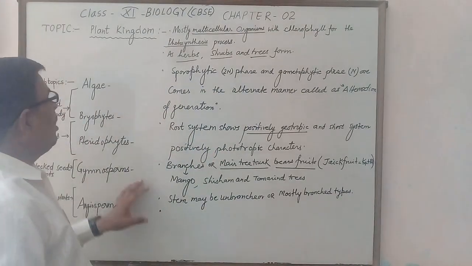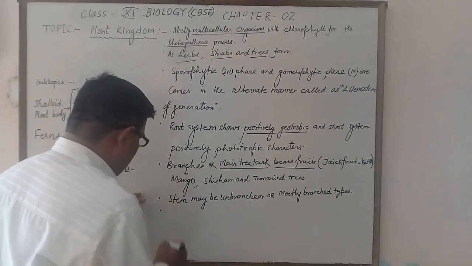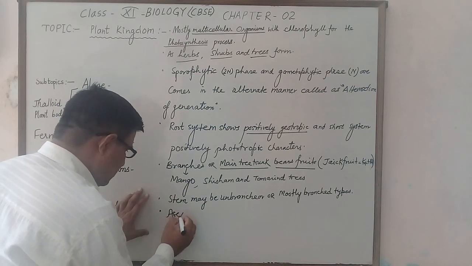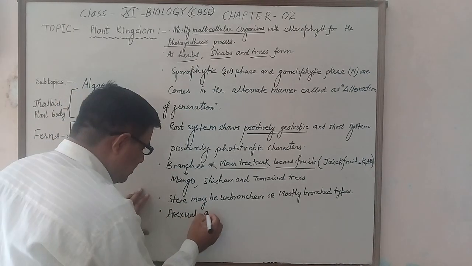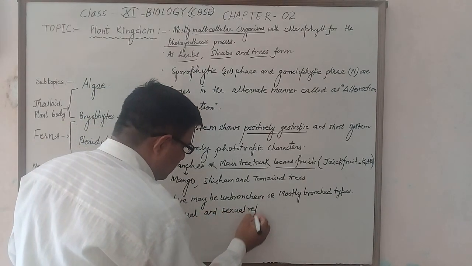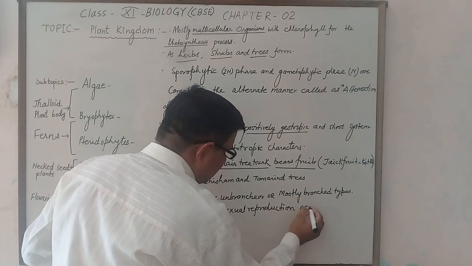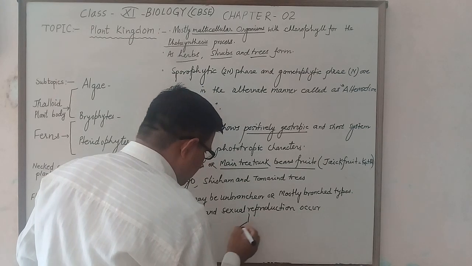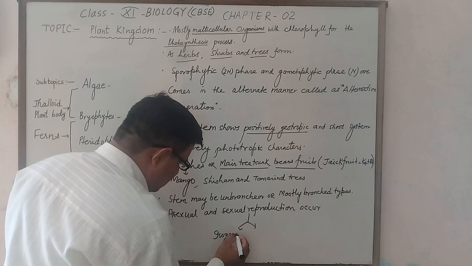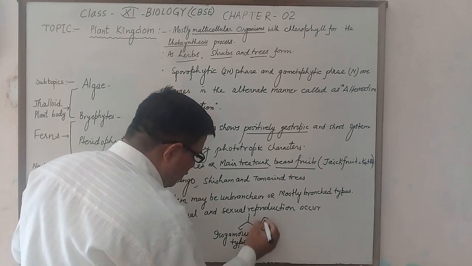Here, the plant kingdom generally shows asexual as well as sexual reproduction. Sexual reproduction may be either isogamous type or oogamous type.